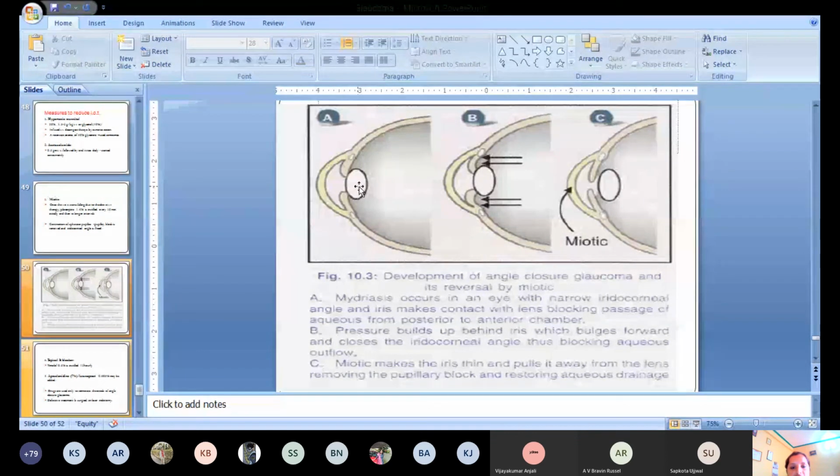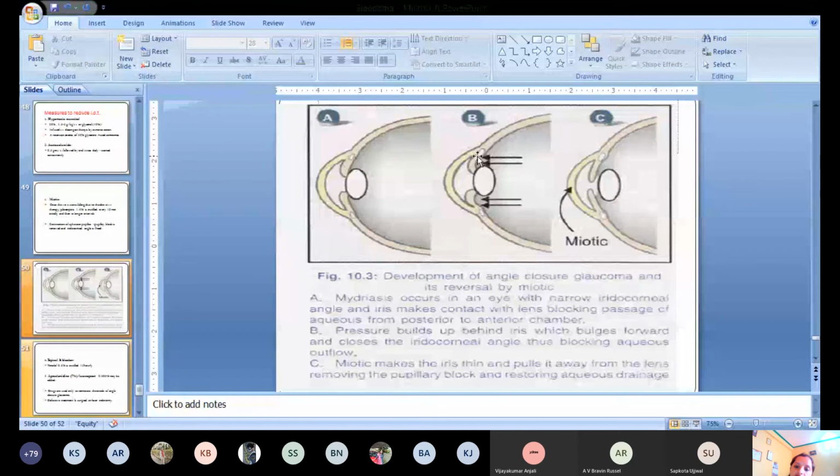Can you see here in this figure? There is attachment of the lens with this iris muscles, so that it is blocking this angle. So this aqueous humor that is formed in the posterior chamber cannot go through this way because the angle is blocked by attachment of this iris muscles with lens. And when there is no outflow of the aqueous humor, then there is a further increase in the tension over here, and that will push this iris muscle towards cornea.